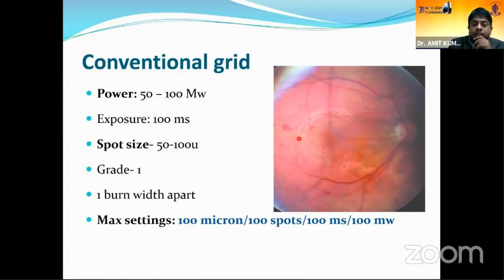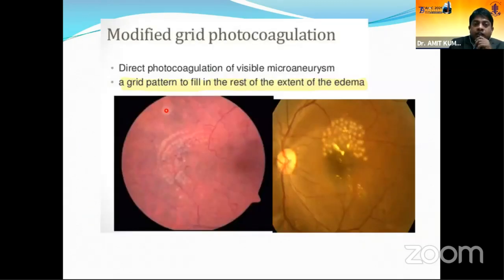Now coming to grid laser, previously the conventional grid was used, where a C-shaped grid laser pattern was given in both the edematous as well as non-edematous retina. The settings are almost the same as a focal laser. However, nowadays we have another type called the modified grid photocoagulation, which is commonly used. In this, we directly photocoagulate the visible microaneurysms, and the grid pattern is given only to the leaking edematous retina. The normal area of the retina and the macula is spared.